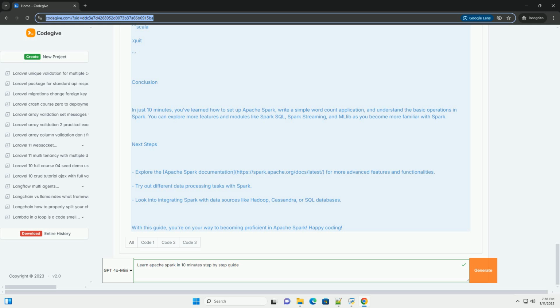Step 4, stopping Spark. After you finish running your commands, you can stop the Spark shell by simply typing the exit command. Conclusion. In just 10 minutes, you've learned how to set up Apache Spark, write a simple word count application, and understand the basic operations in Spark. You can explore more features and modules like Spark SQL, Spark Streaming, and MLlib as you become more familiar with Spark.